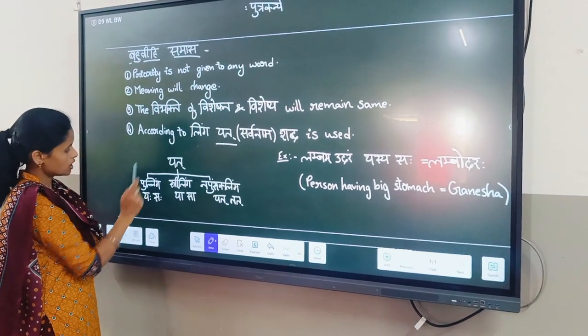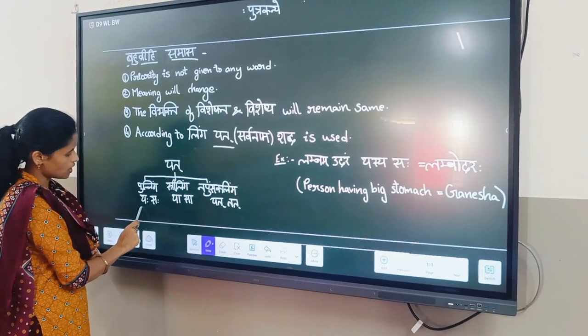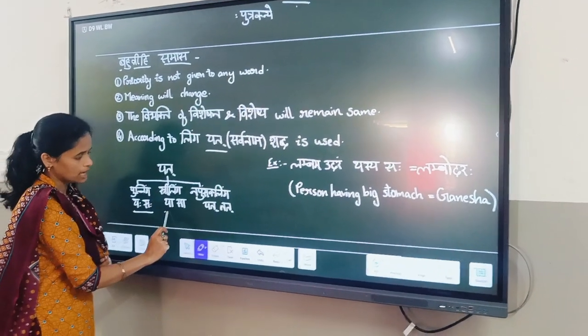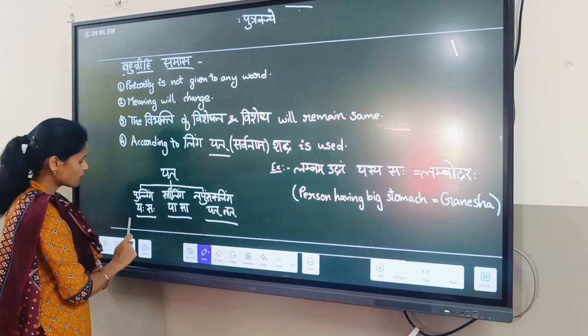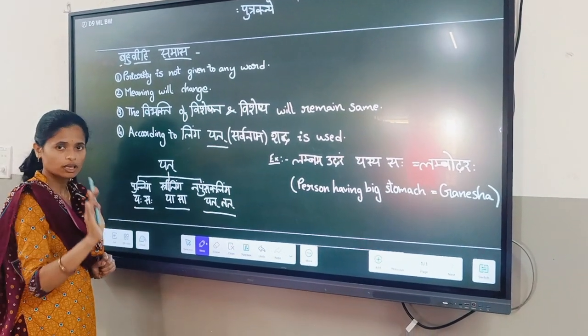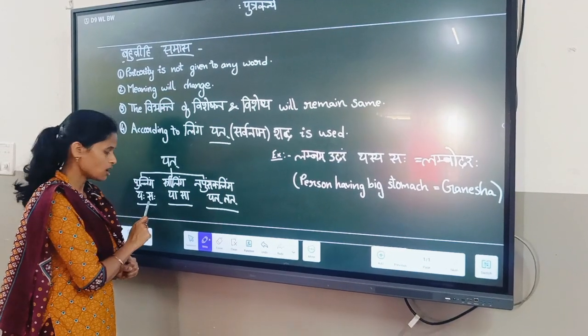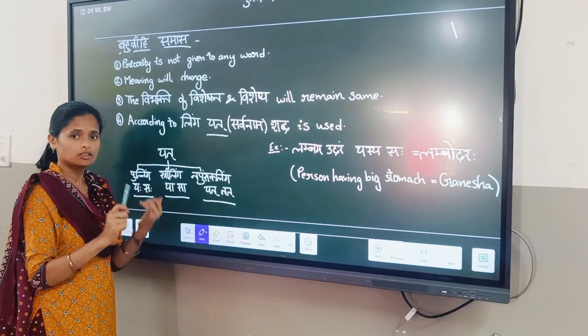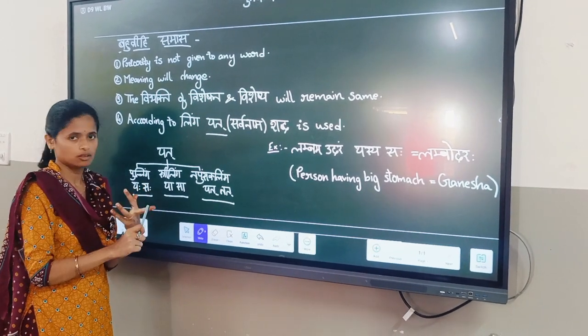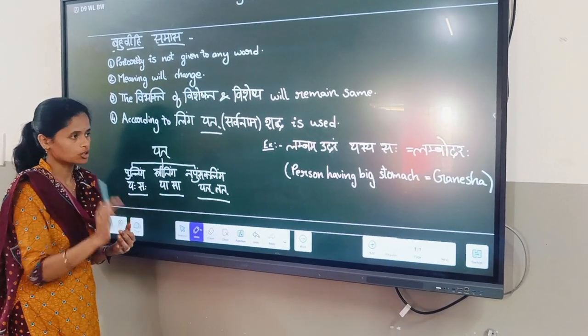See here, yat for pulling yaha saha, for striling yasa, for napumsakling yat tat. Sometimes yat saha also they are giving for pulling, but if saha is there, that is pulling, you should identify sa, sa, tat. I hope you know all this.